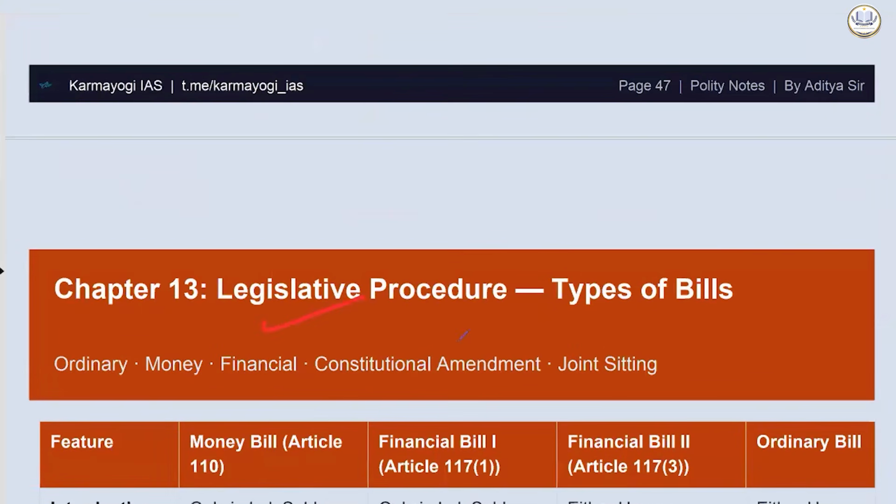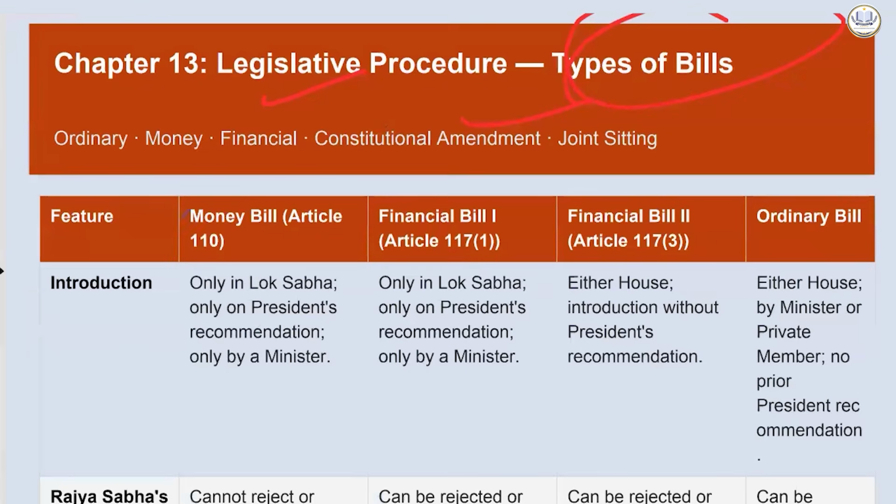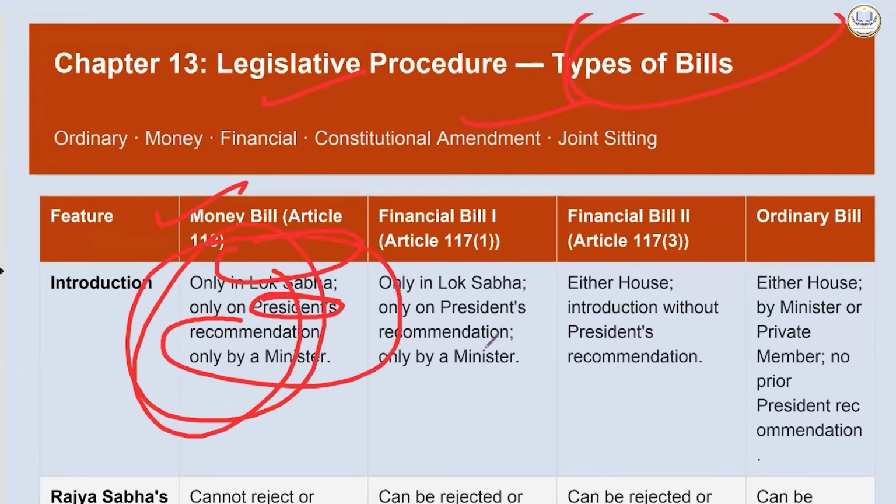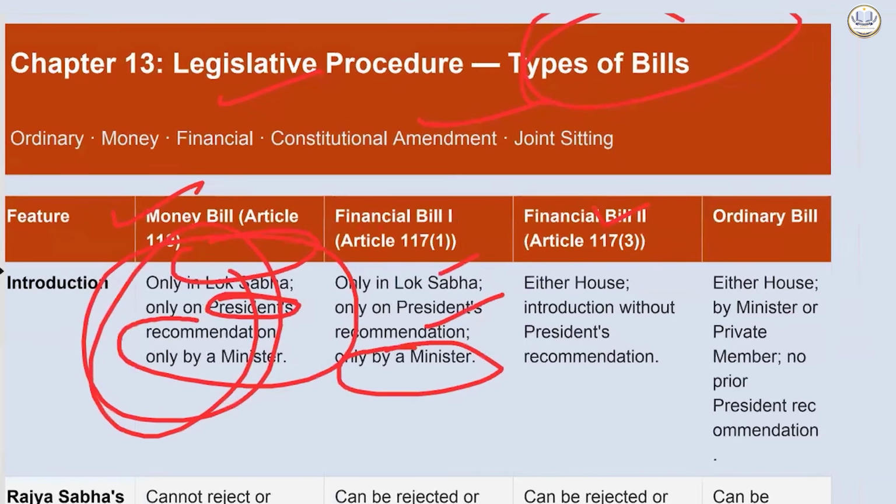Now let's see legislative procedure. This is very important for this year's examination. Types of bill. Money bill: only in Lok Sabha, only on the president's recommendation, only by a minister. Financial bill 1: only Lok Sabha, only on the president's recommendation, only by a minister. Financial bill 2: either house, introduction without the president's recommendation.